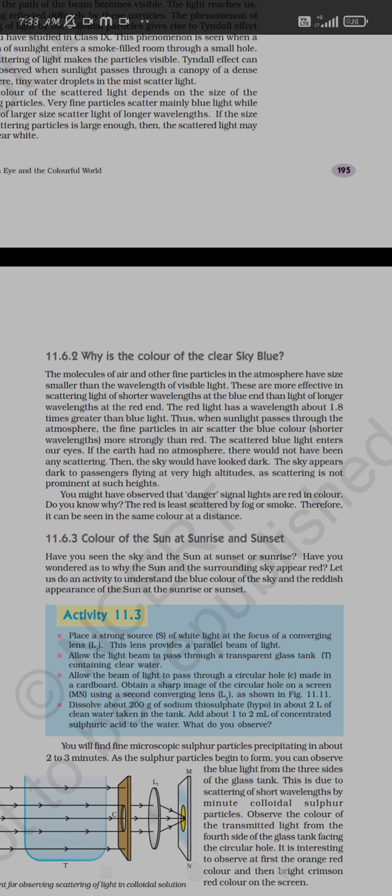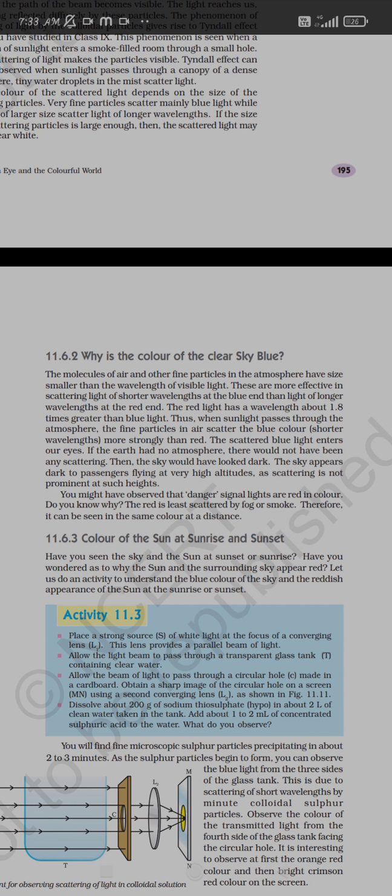So the blue has a short wavelength, because in deviation we have seen that the angle of deviation is less when the wavelength is more, and if the wavelength is less, then the bending will be more. As red light has a large wavelength, the bending will be less. Here we are talking about the shorter wavelength, so the bending will be more, and the shorter wavelength is seen as blue color.